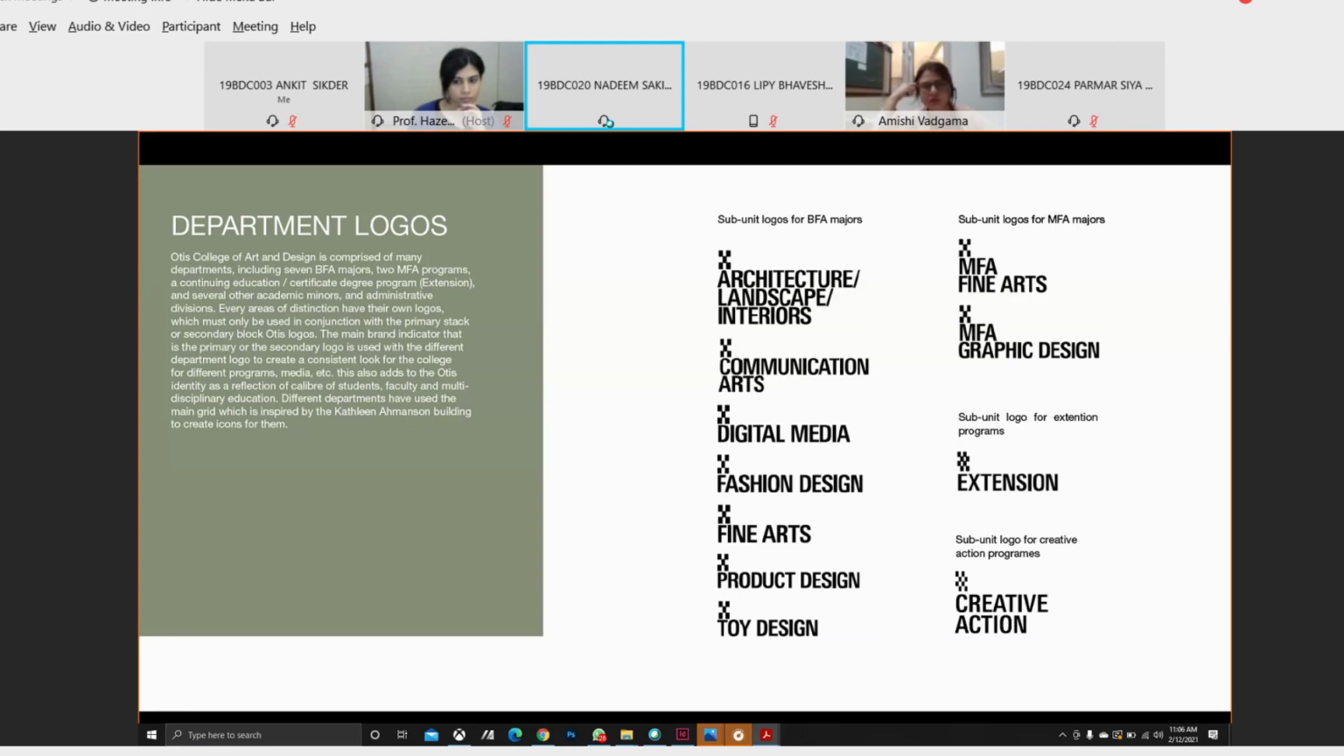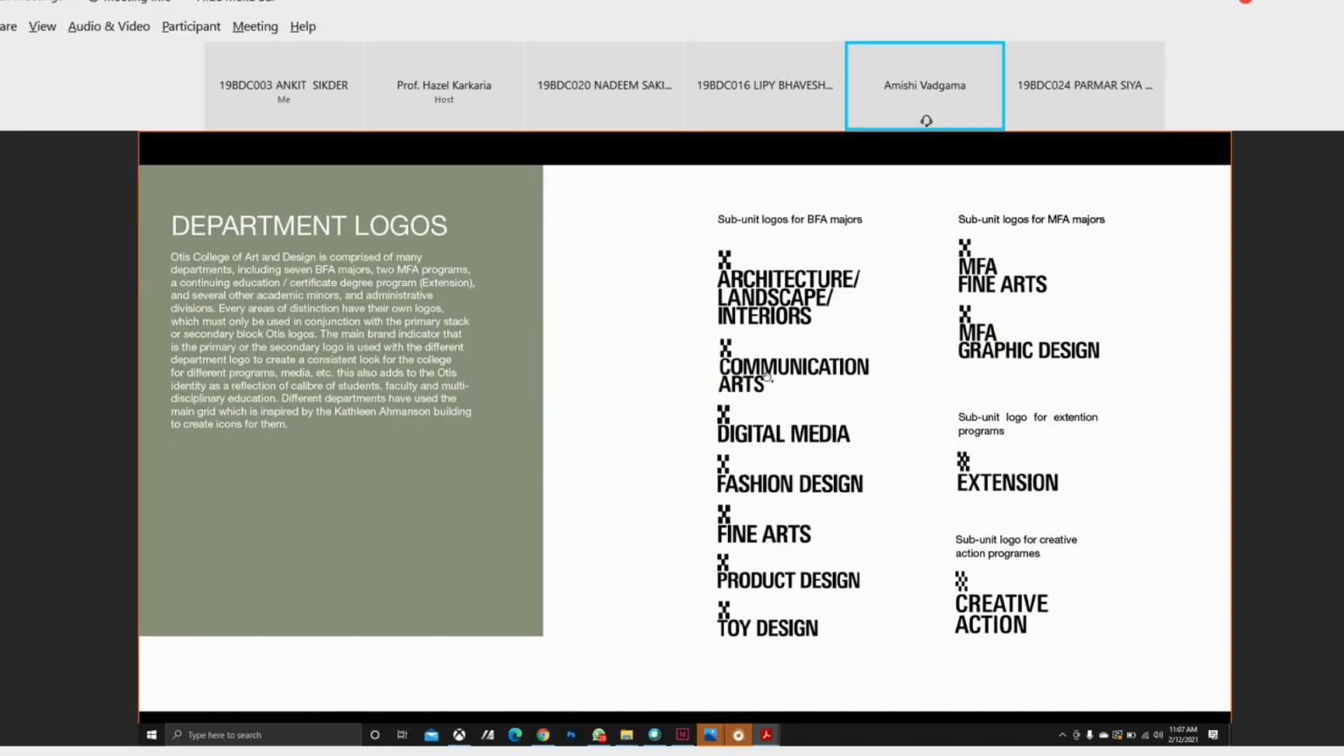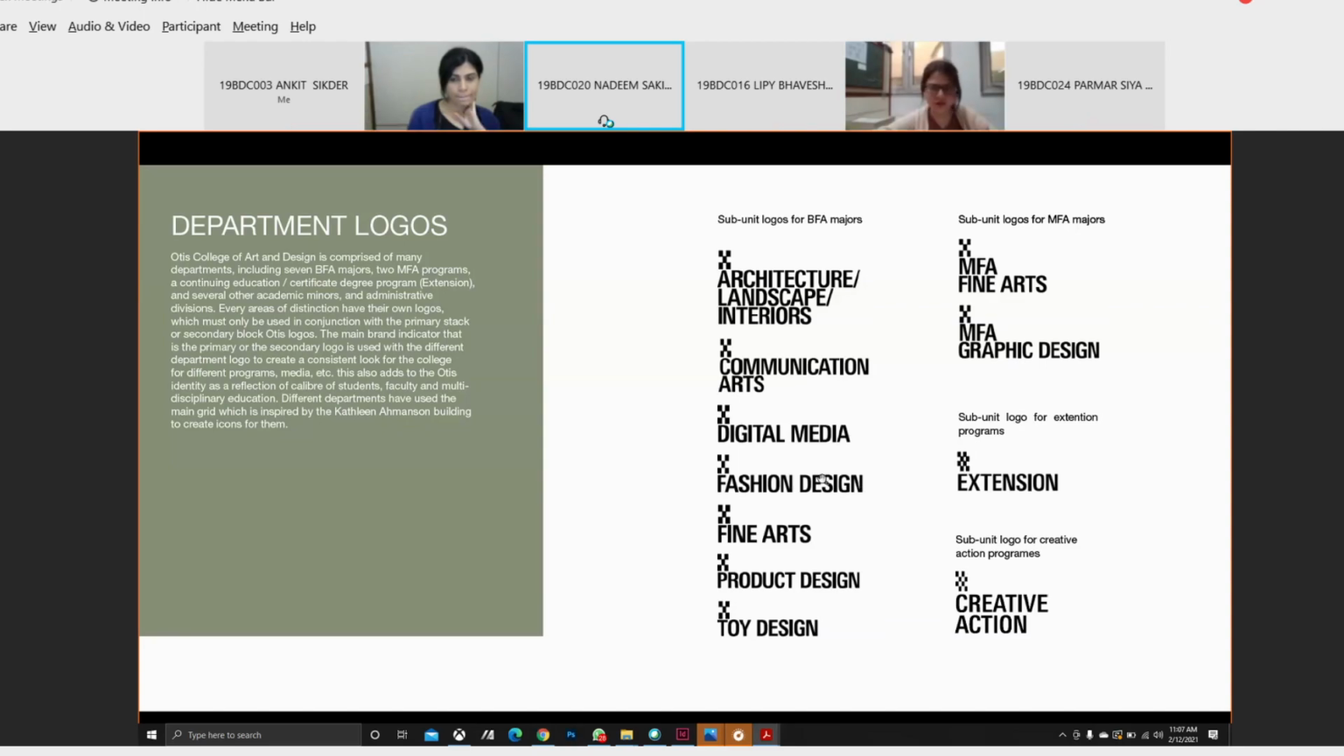Basically, what I understand is that these are the different departments that Otis has, probably because these are the courses. Yes, ma'am. And they've divided it into different departments. So architecture and landscape interiors is one department, communication arts being another department, digital media being another department. So maybe a little bit more study is required here, because if you're talking about brand architecture,